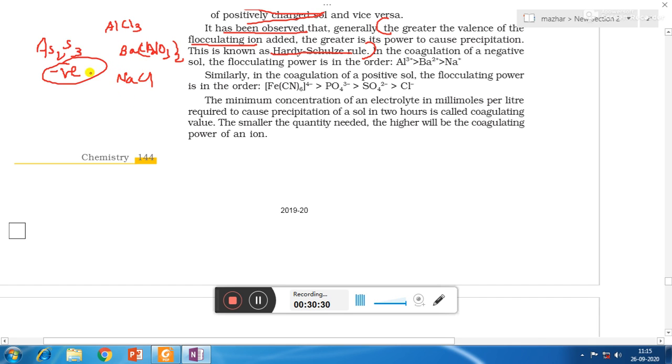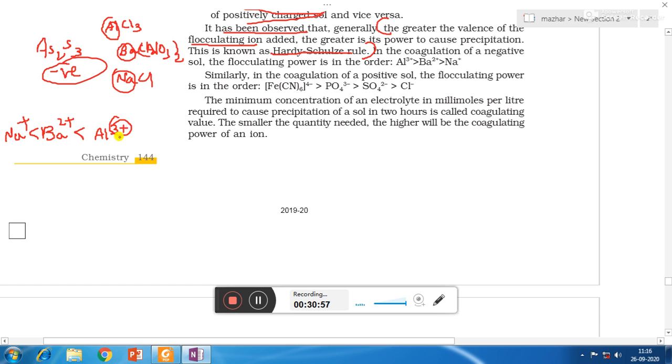Now which will be able to coagulate As2S3 more, meaning which has more coagulating power? We know that the positive ion is able to coagulate arsenic sulfide. Now Al3+ has +3 valence, Ba2+ has +2 valence, and Na+ has +1 valence.